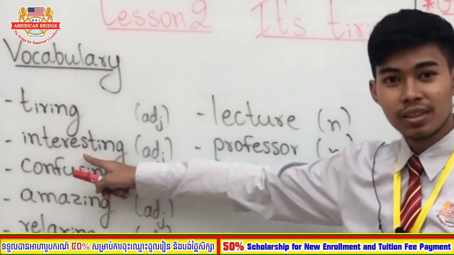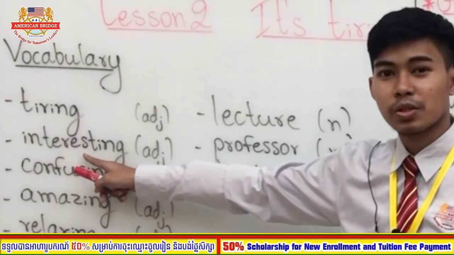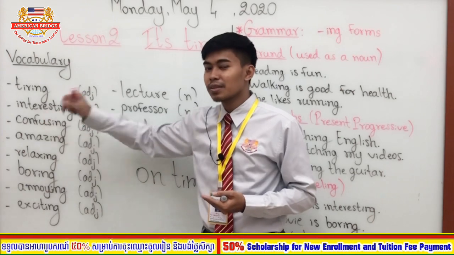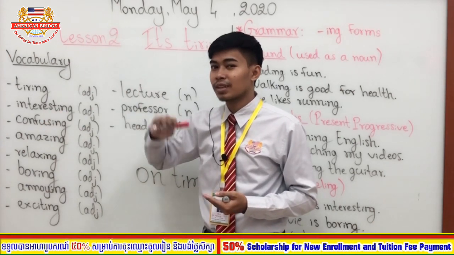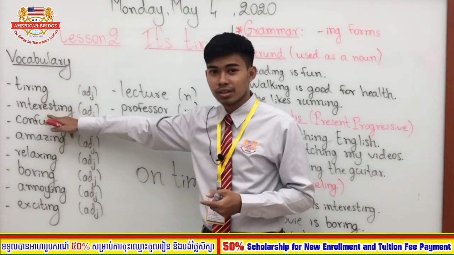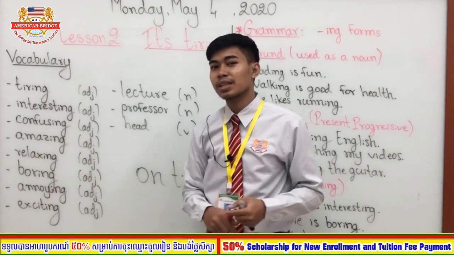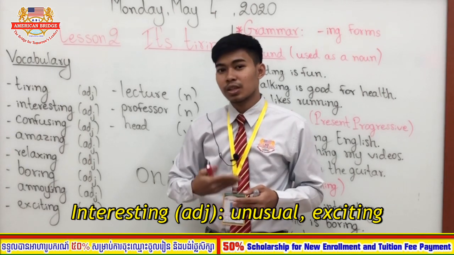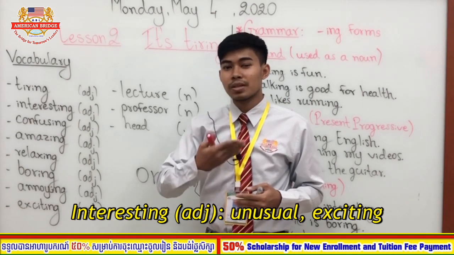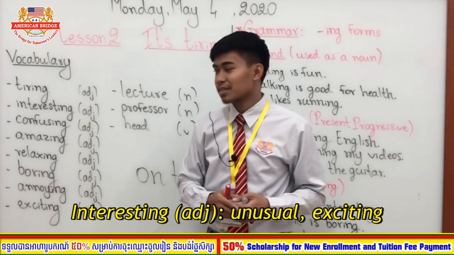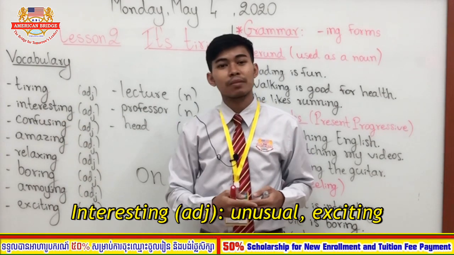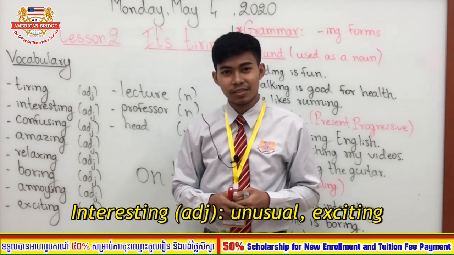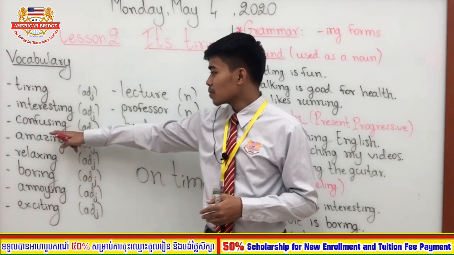Can you read this word? You're right. Interesting. Only 3 syllables, right? Not interesting, interesting. So what does interesting mean? So when something or someone is interesting, it means that you want to see it. You always keep attention on it. Okay, so that is interesting. For example, you like watching football, so you say watching football is very interesting. Okay, let's go to the next word.